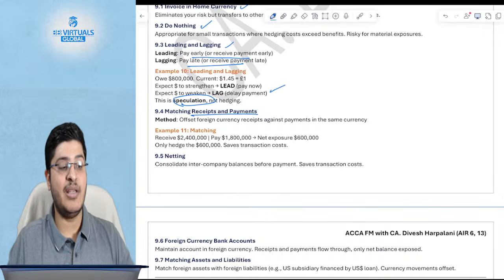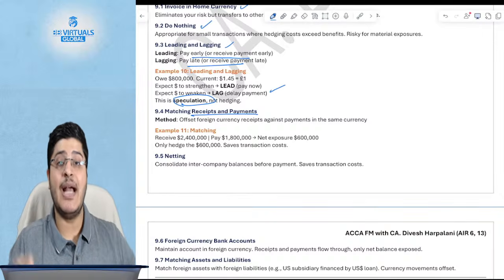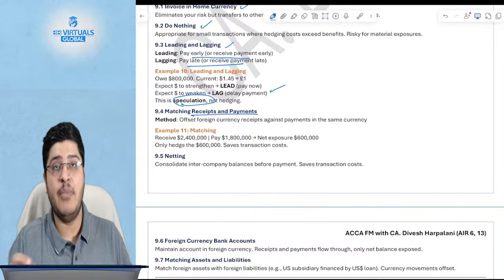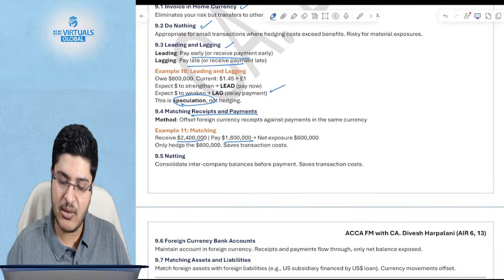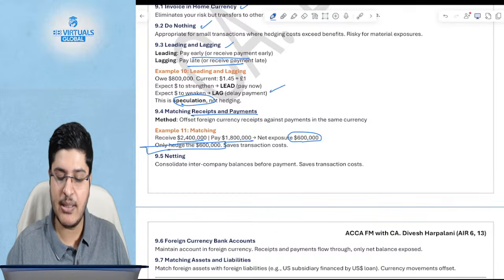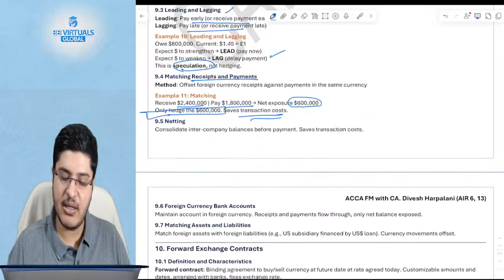you also have a foreign exchange receipt, so what do you do? You will say I will offset and only the net amount I will bring back. Okay, so I have to receive 2.4 million, I have to pay 1.8 million, so the net exposure is 600,000, so I will only hedge 600,000. This helps me save the transaction cost.